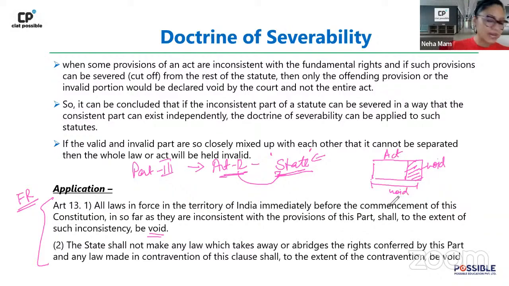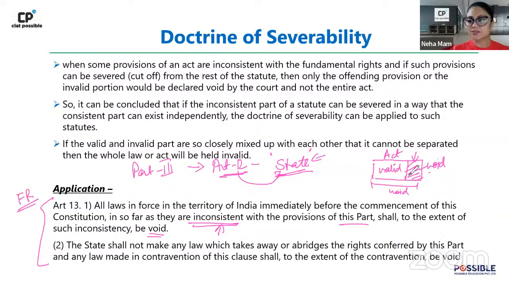Now, if you look at the doctrine of severability, or if you look at Article 13, it says, in so far as they are inconsistent with the provisions of the part, they shall be declared void. That means कि जितना inconsistency है आपका, तो as per this principle, it seems as though only this part, the part which is inconsistent, is going to be declared void, and the rest of the act will remain valid. जो बाकी का बचा हुआ act है वो आपका valid होगा, right?